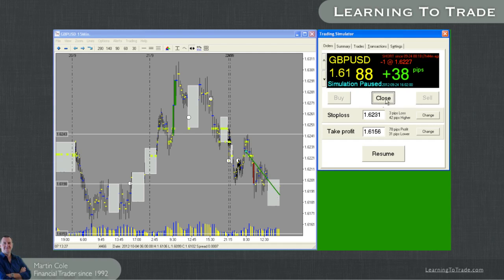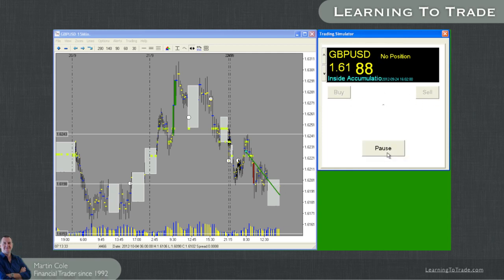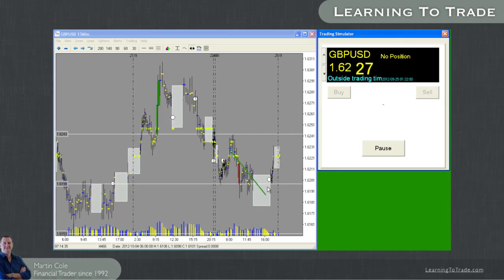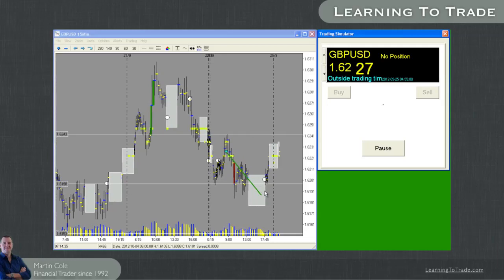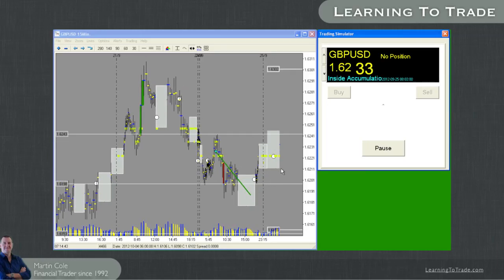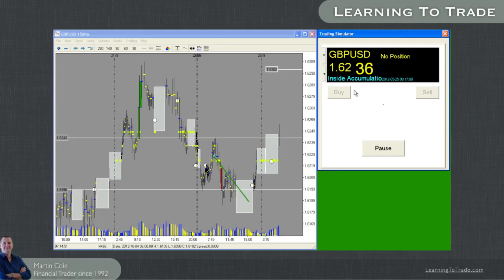So let's close the trade there. You can see now we have no position. The buy and the sell is not available because the market is in accumulation. So let's resume. Okay, fast forward, because these are times when we couldn't be around the trade. So in other words, Pat will just fast forward, write the data, and then take us right up to the beginning of our trading day. We're still inside accumulation at this time of day. At the start of our trading day, when we come to the screen, we can see we'd be in accumulation there. So that's why we can't buy or sell at this stage.